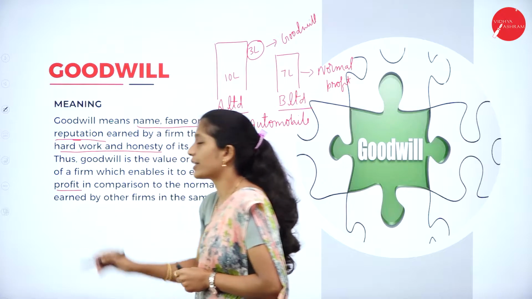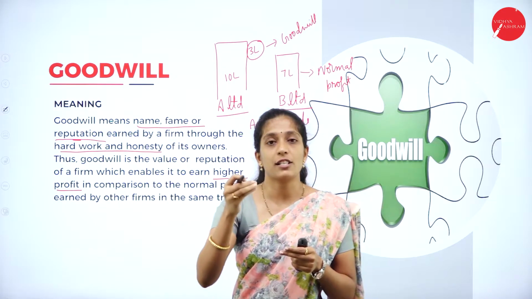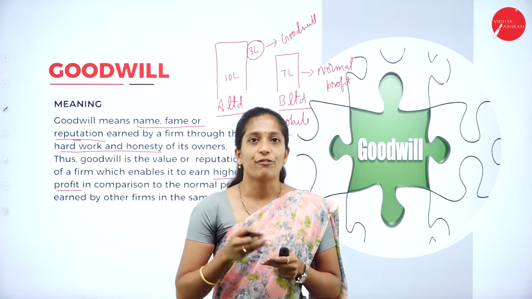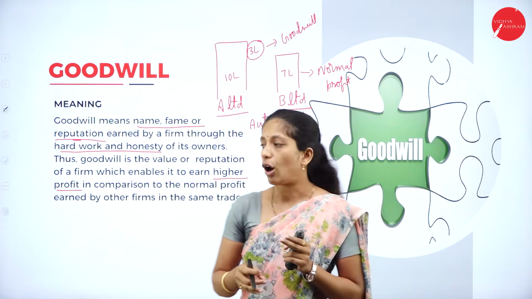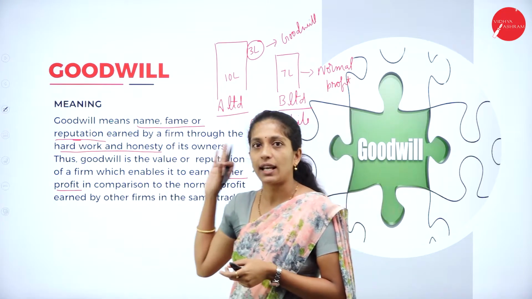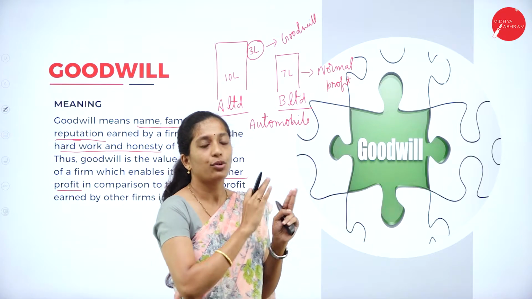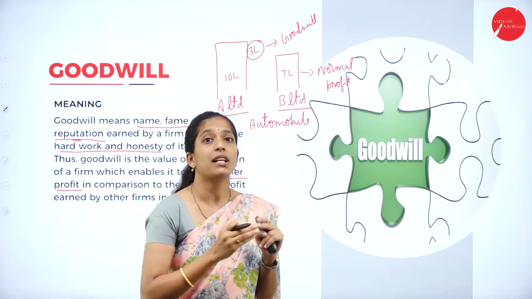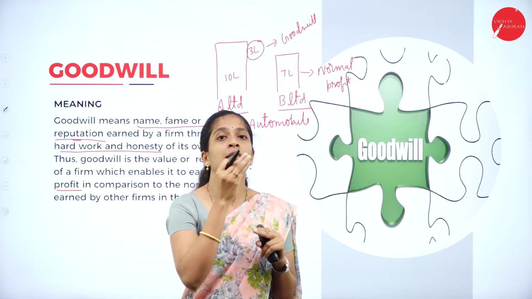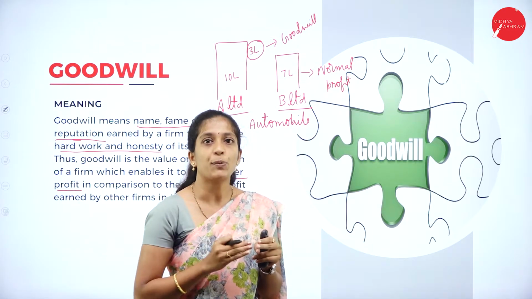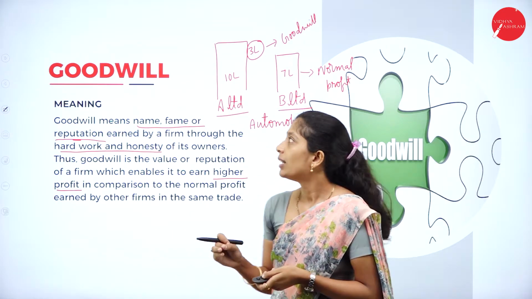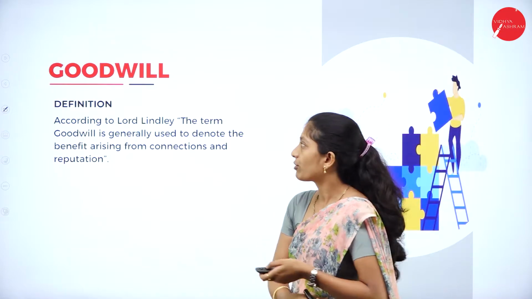So this I have already told you. It helps to earn name, fame or reputation, which helps to earn more profit in comparison to the normal profit earned by other firms in the same trade. You can take this example only. They are doing a similar kind of business, but A Limited is earning more profit because of its reputation. It is earning 3 lakh more than B Limited because of its reputation. So that is known as what? Goodwill. Now we shall go through the definition of goodwill.